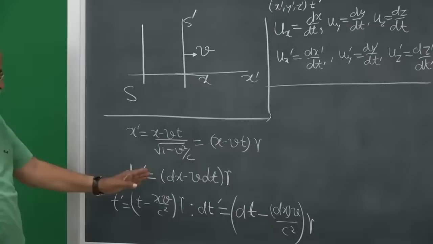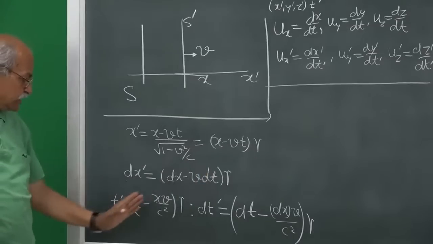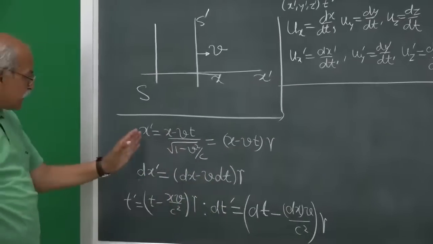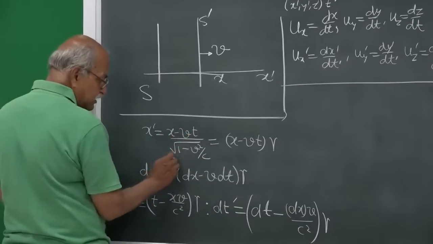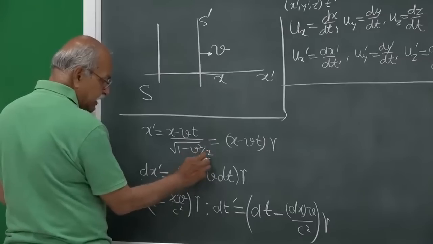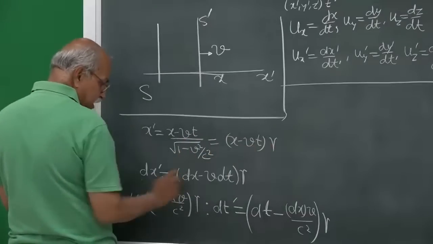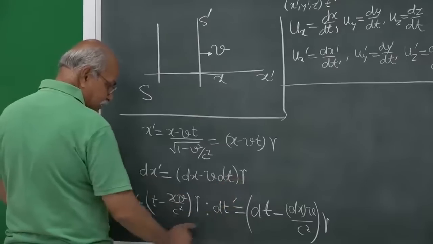We have expressions for dx prime and for dt prime, and we start from x prime is equal to x minus vt over square root 1 minus v square by c square, and this factor we are writing gamma, which is independent of time, and therefore dx prime is this and dt prime is this.